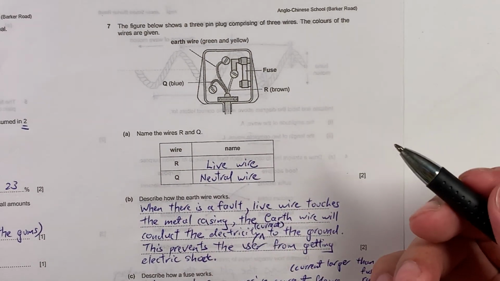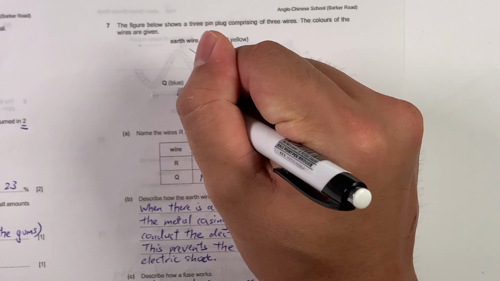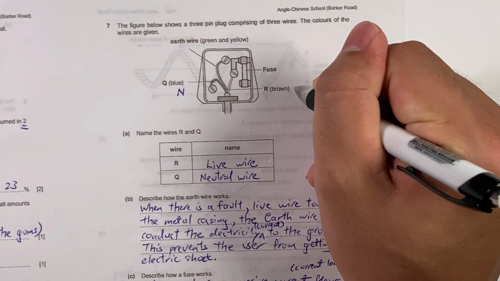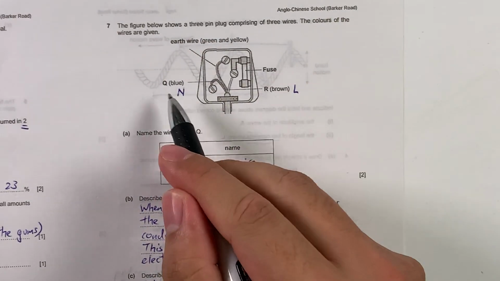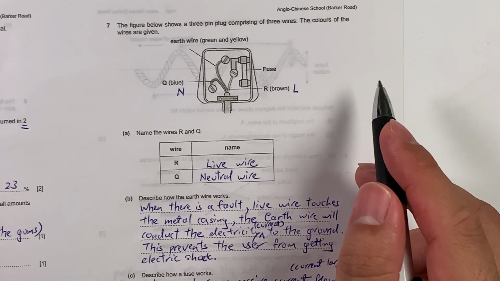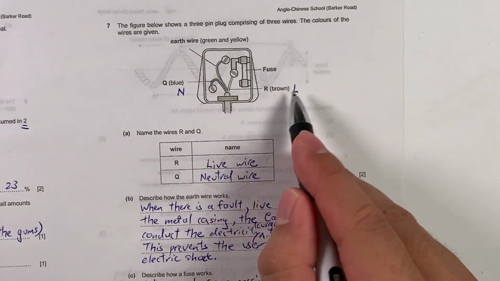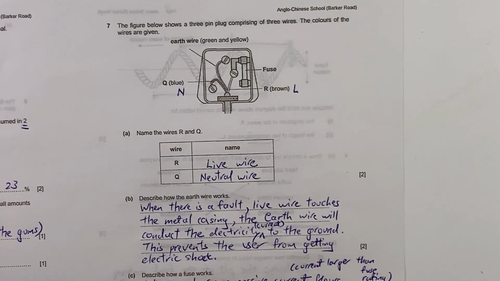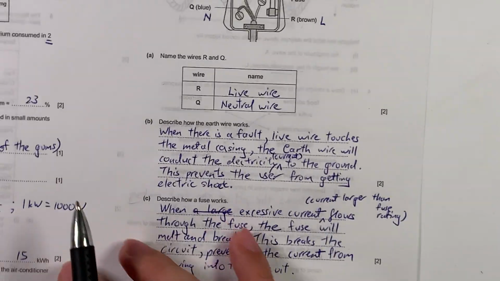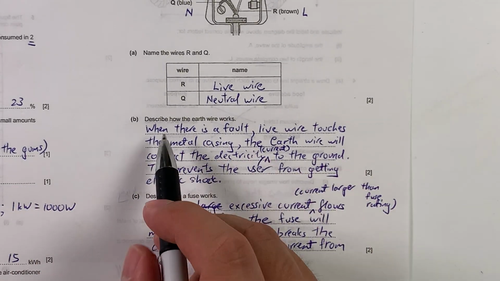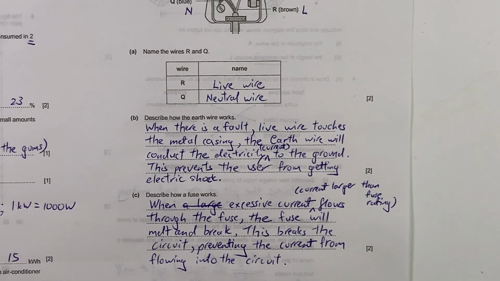Okay, so how do we remember this? Okay, one way is to remember this way, north east line. Okay, neutral earth live, north east line. Okay, so this is one possible way that you can remember the content. Okay, how does the earth wire actually work? So this is actually something that you need to remember.